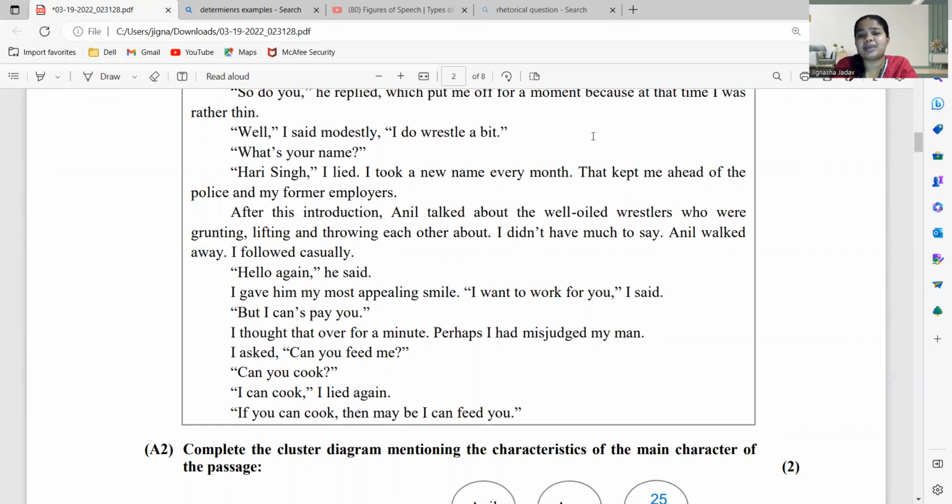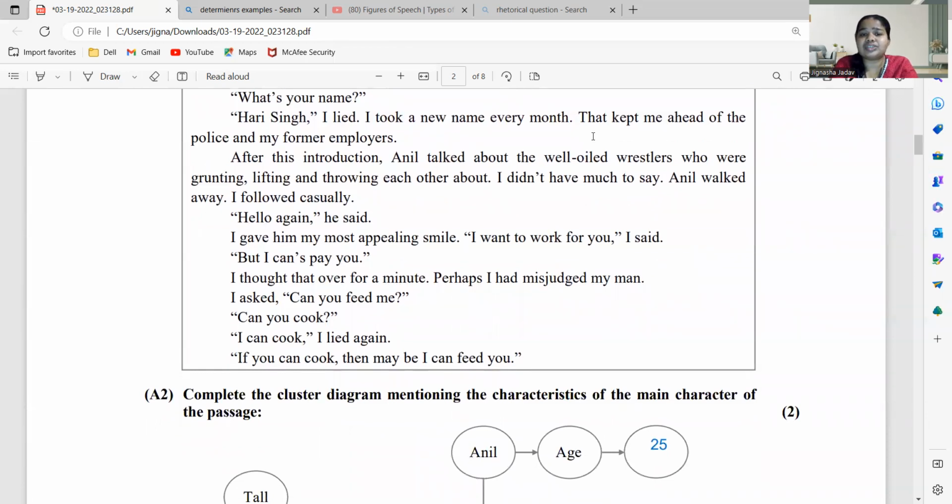I took a new name every month. Why? Because it kept me ahead of the police and my former employers. But because he was a thief, he used to hide his identity by giving himself a new name every time. After this introduction, Anil talked about the well-oiled wrestlers who were grunting, lifting, and throwing each other about. I didn't have much to say. Anil walked away. I followed casually. Hello again, he said. I gave him my most appealing smile. I want to work for you. इसने क्यों उसको appealing smile दिया होगा? Just to impress him. Why do you give your appealing smile to someone? Because you want to impress that person. तो इसको भी अनिल को इम्प्रेस करना था.